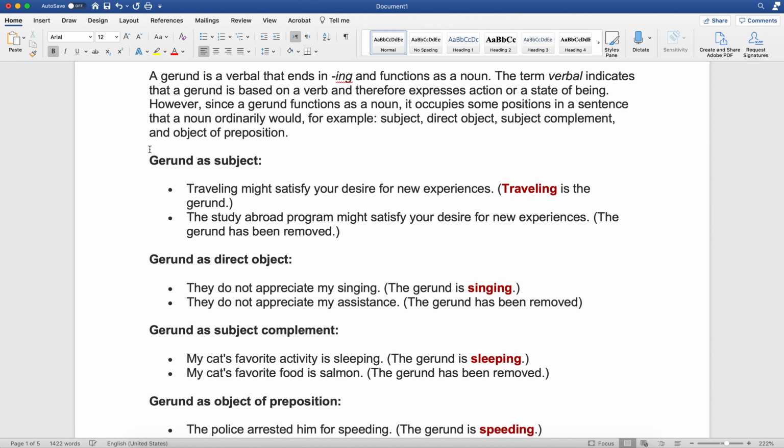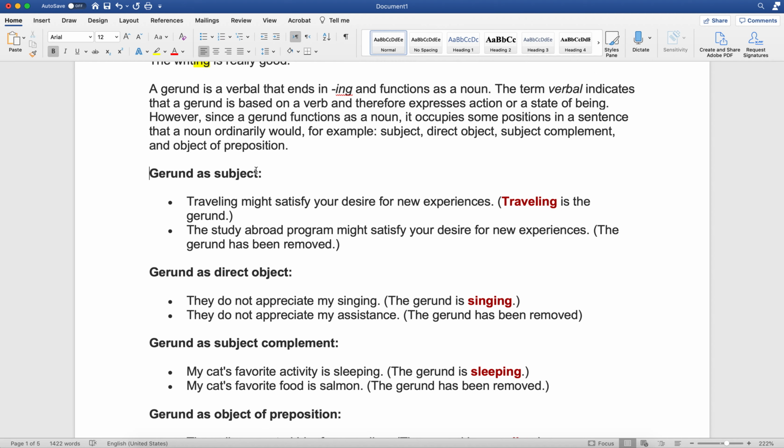So let's take a look at gerund as a subject. Remember that the subject is the person doing the action. So traveling might satisfy your desire for a new experience. Traveling is a verb, but in this case, it's not used as a verb in the continuous form like it would be, he was traveling. In this case, it is used as a noun, and it is the subject of the sentence.